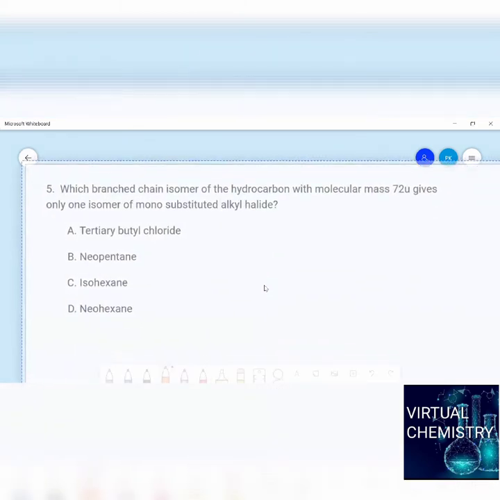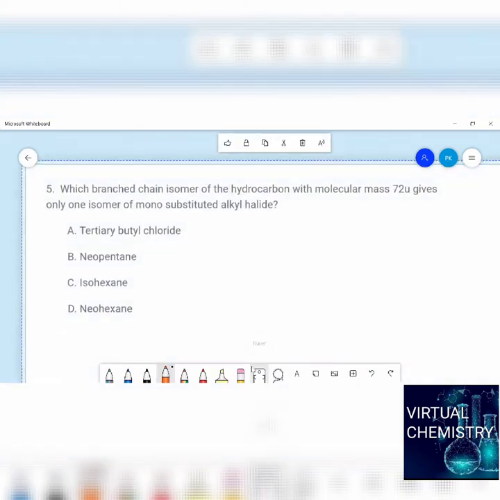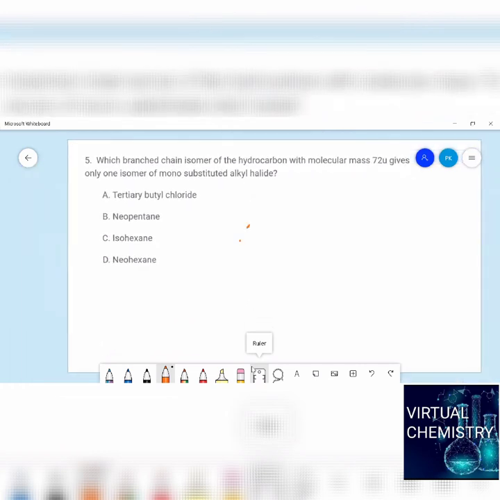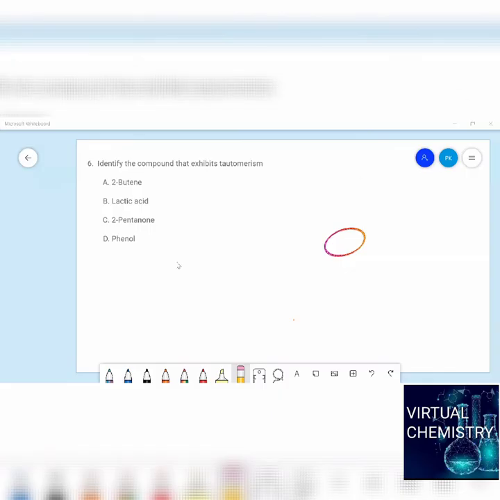Which branched chain isomer of the hydrocarbon with molecular mass 72 units gives only one isomer of monosubstituted alkyl halide? That means an isomer is treated. Let us say X is an isomer. It is treated with a halide, and we need to get an alkyl halide. Let us see the next question, students.